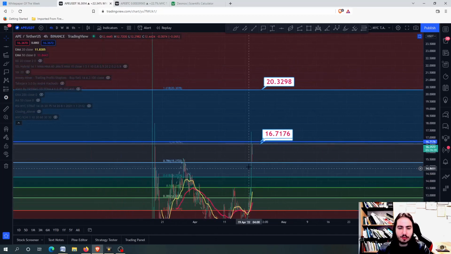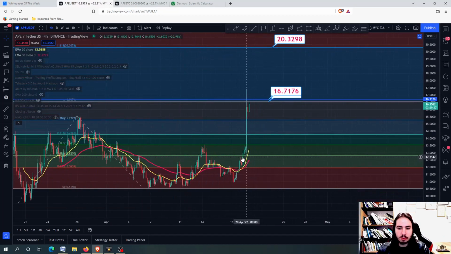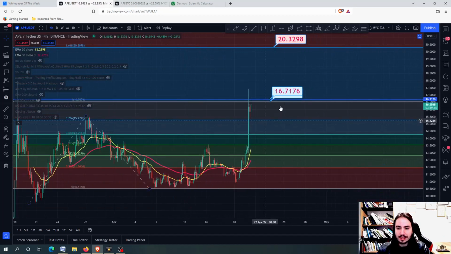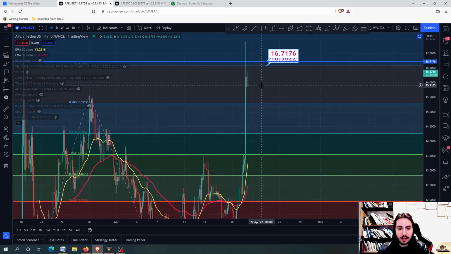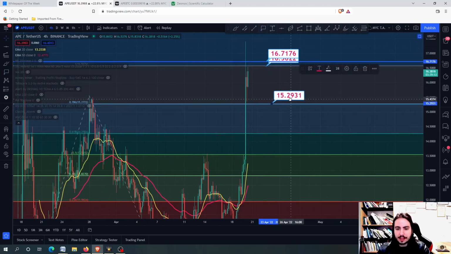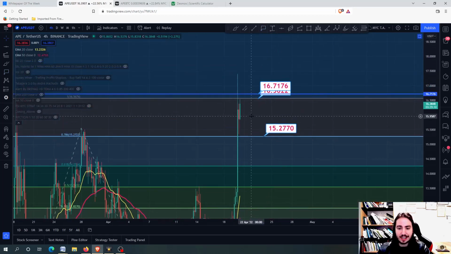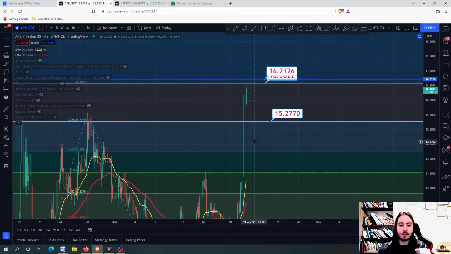Very good stuff right there for APECoin, and we could manage to pull it off, but eventually we have to do it like this. Because if we do not close above, then we are going to go probably further down into the 15 USDT again. So this will be the target if we do not get above these targets. Sounds clear? I think so. We have the exact price targets, what the price needs to do in the 4-hour frame mainly. If it is on the daily frame, it is even better. We minimize the risk more, and if we do not, we are going probably to 15.2.